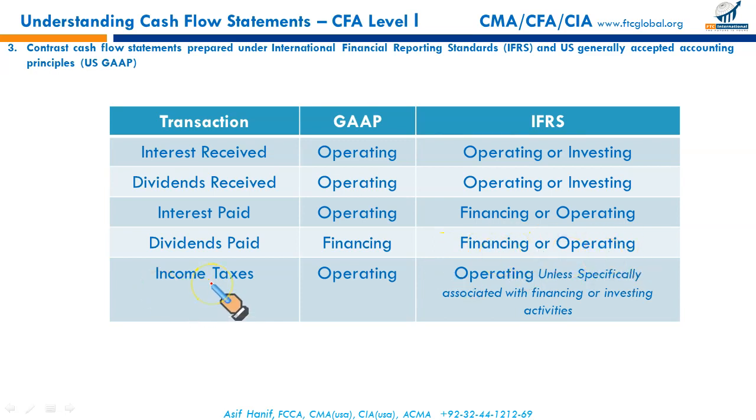Income taxes paid are an operating outflow. Under IFRS it could be primarily treated as an operating outflow unless you can specifically allocate this tax either as an investing or a financing outflow.